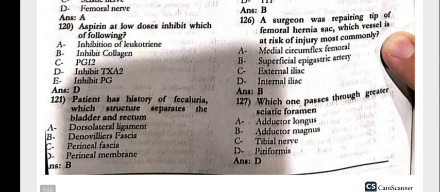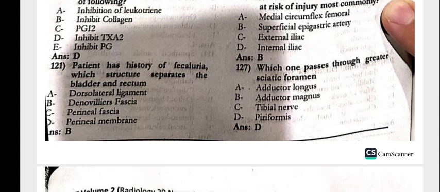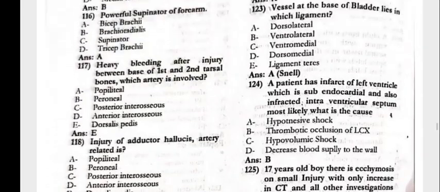The aspirin at the lower doses inhibits which of the following? That is inhibit thromboxane A2. The patient has a history of fecaluria. Which structure separates the bladder and the rectum? That is the Denonvilliers fascia.